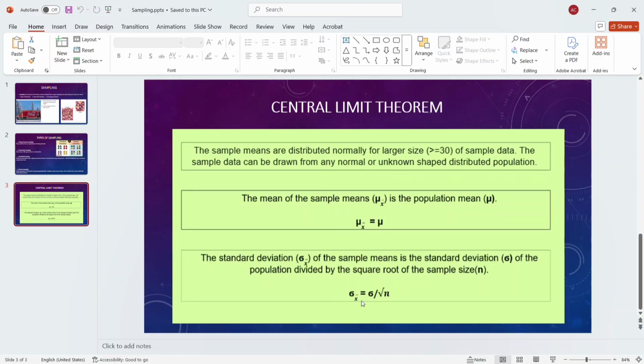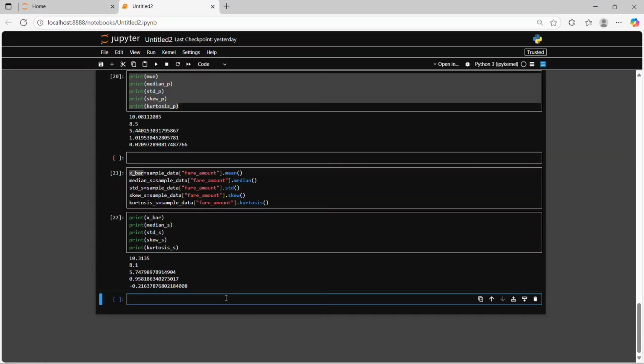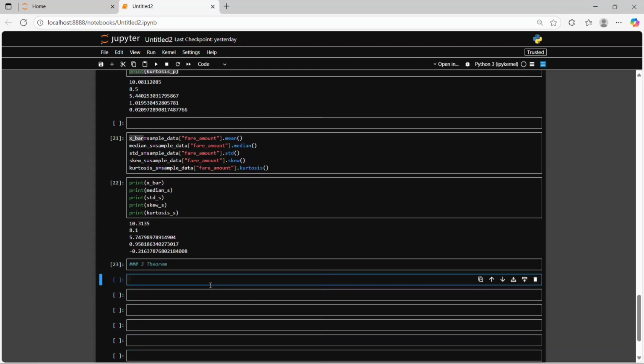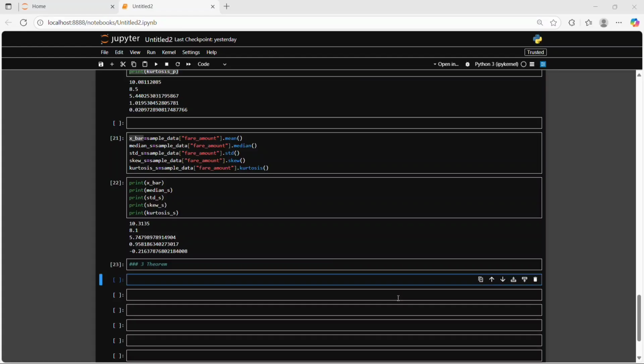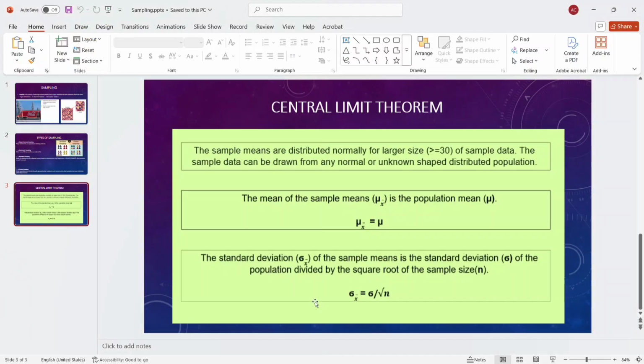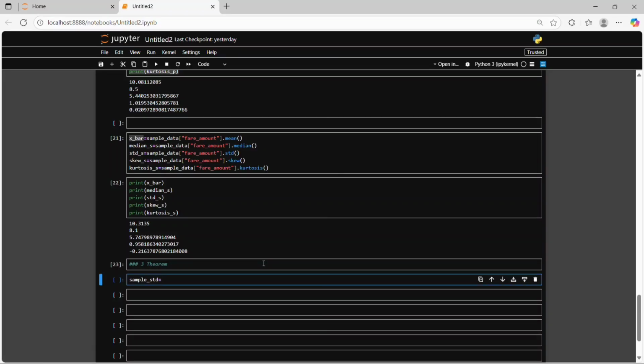Then we go to our third condition. So I mentioned the third theorem. The third theorem basically says our sample standard deviation is equal to the population standard deviation divided by the square root of the number of sample data. So we need our sample standard deviation, and first we need our population standard deviation.